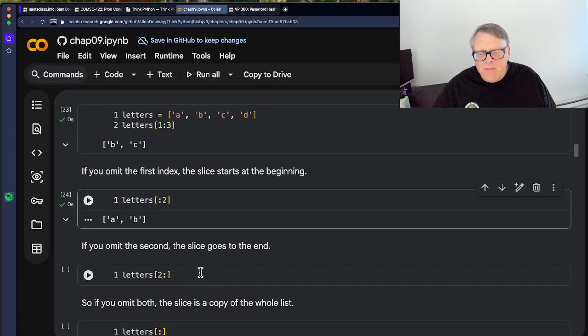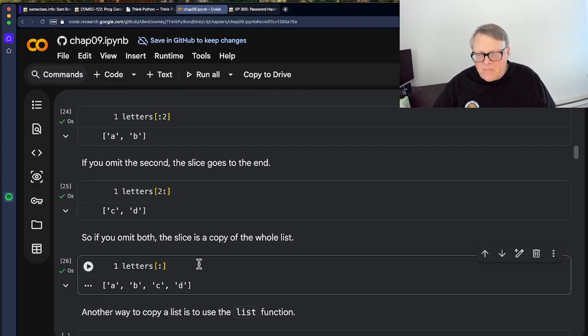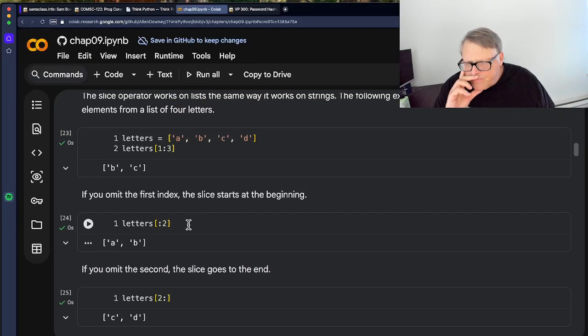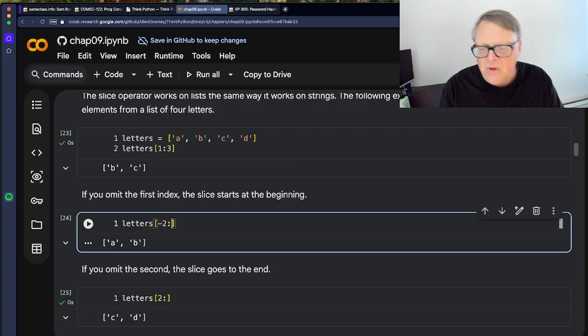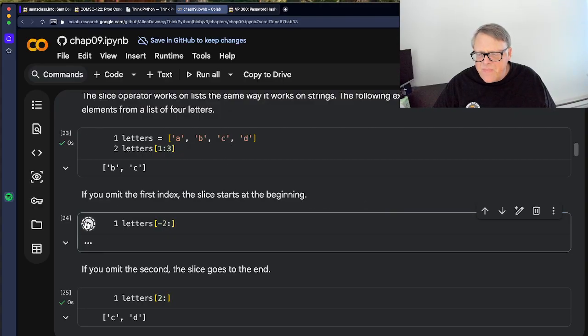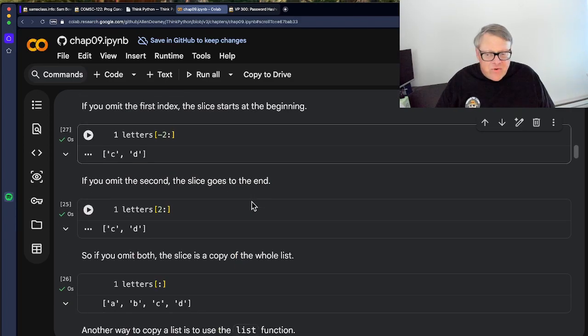And you can omit the second element. It'll go from there to the end. So this will be C and D, from 2 to the end. If you omit them both, you get the whole list. And by the way, you can use negative numbers. I think I can go like -2 colon. That should work. That should start at, I think, C and continue. Yeah, you can do that sort of thing. Okay, that's why they're extremely handy.